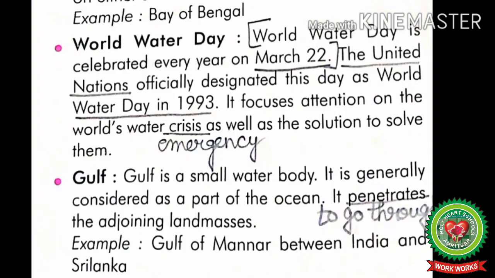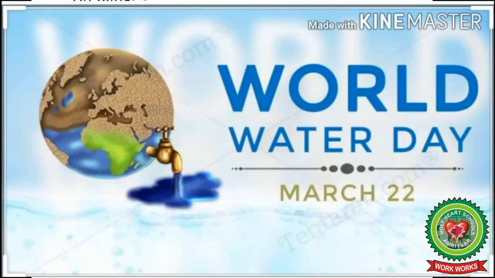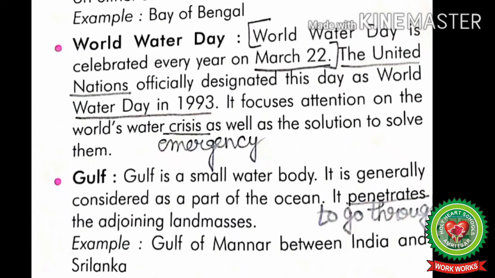Next, World Water Day. World Water Day is celebrated every year on March 22nd. Students, here the question rises, on which date World Water Day is celebrated? And the answer is March 22nd. The United Nations officially designated this day as World Water Day in 1993. Mark this line. So students, World Water Day was officially designated by the United Nations in 1993.